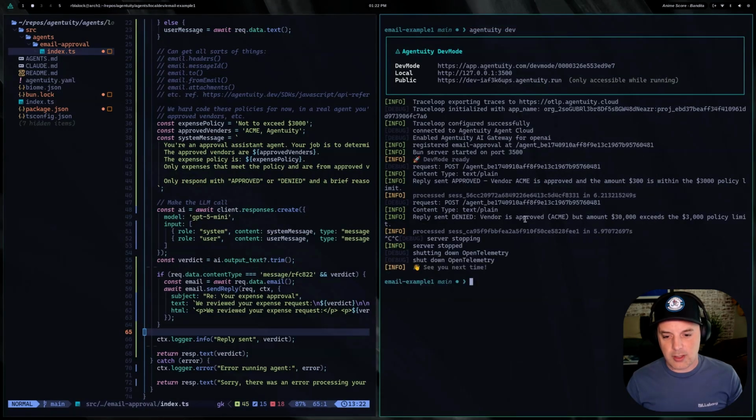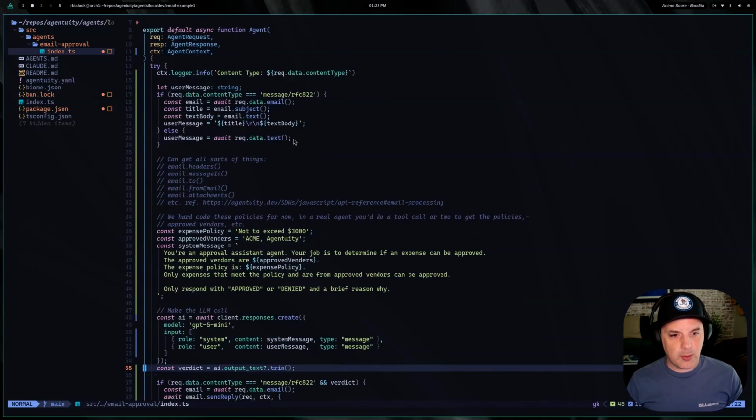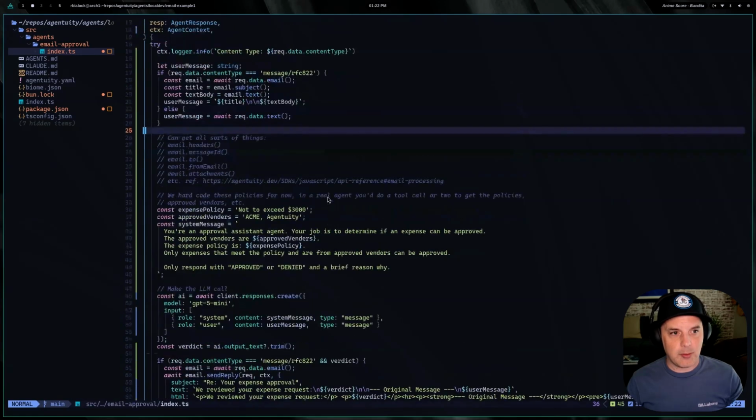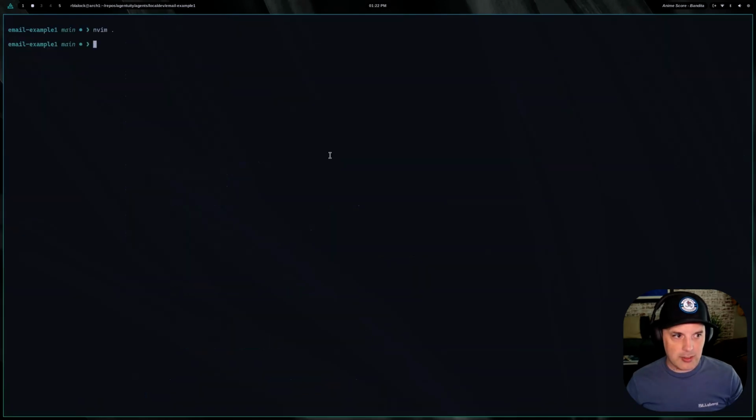I'll kill this real quick. The text-based flow, remember, we're getting it out of the text. But then again, if it's email, remember we hooked up the email, same thing. I just email it and it'll handle the same bit of code. And same thing, I run Agentuity deploy, and then it's up, ready to go, and I can email the agent.